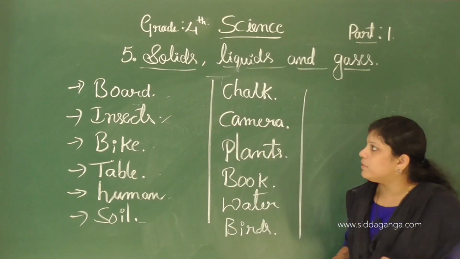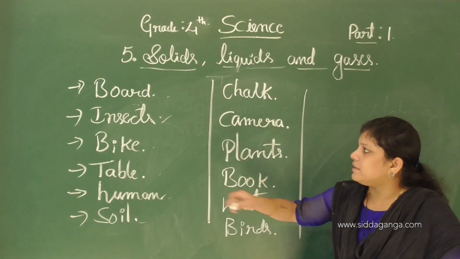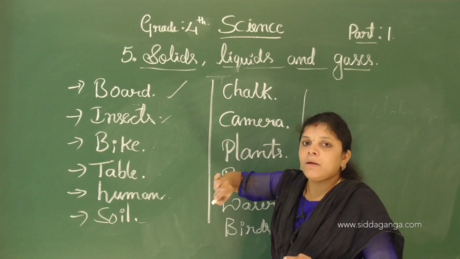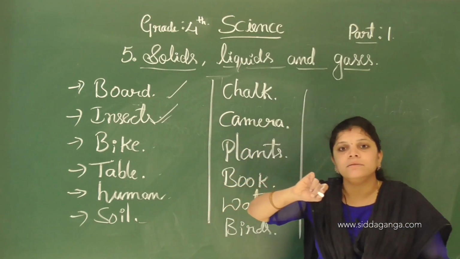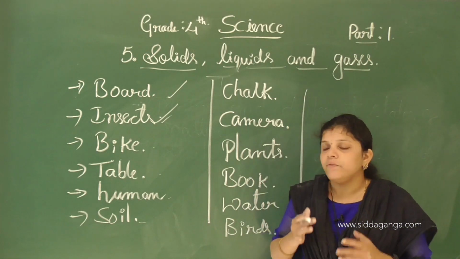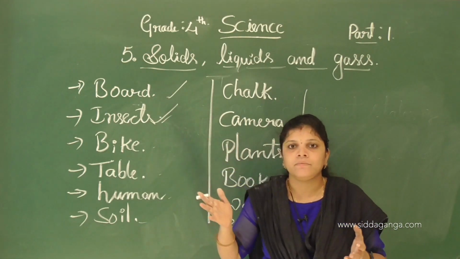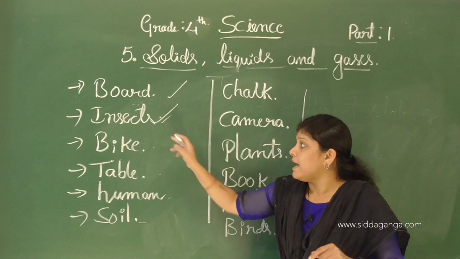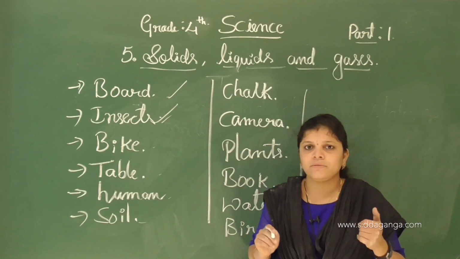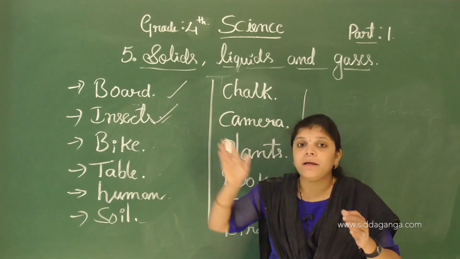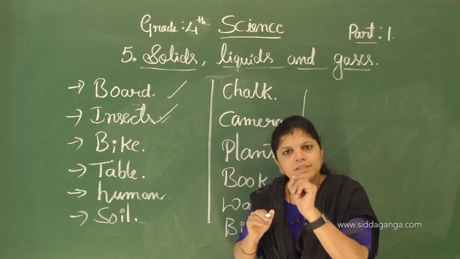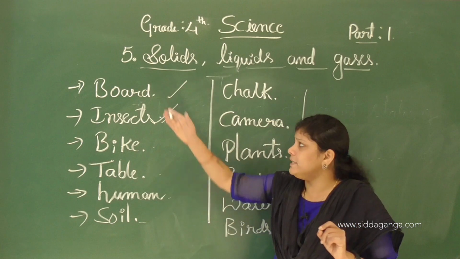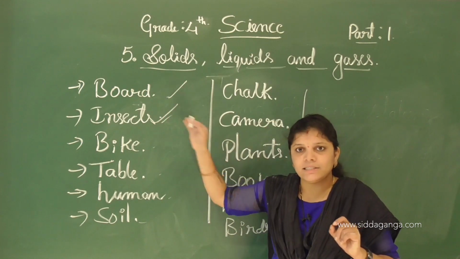Okay, shall we take one example? See, the board matter and insect matter are very different. When we take the board's weight, it's heavy, isn't it? But an insect's weight is light. See, the board occupies a large space and an insect occupies a small space. It's very different, isn't it?